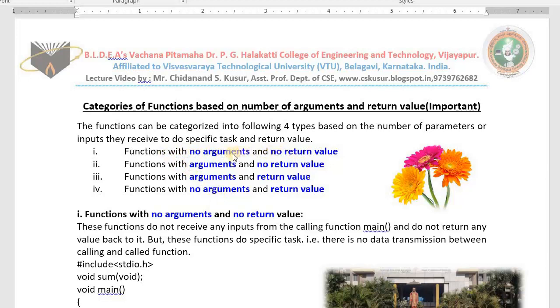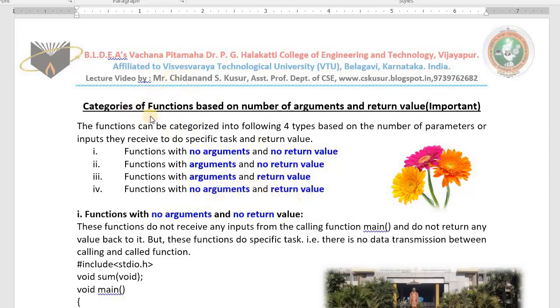Understood? For example, CLRSCR, it clears the screen. It will not take any input. It will not give us any value as output, but it will clear the screen. Some functions will take the input. Some functions will give us the result back. Functions with arguments and return value: these functions will take the inputs, and some functions will not give us the result. Instead, they may print. Some functions will not take the inputs, but they return.